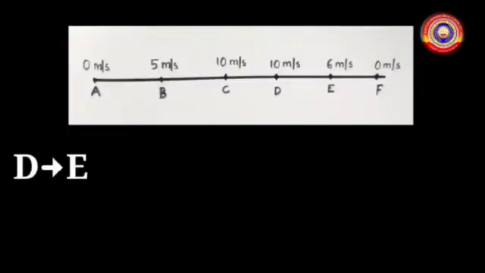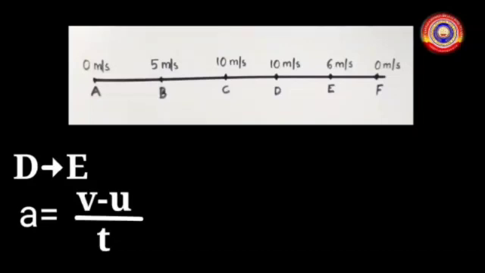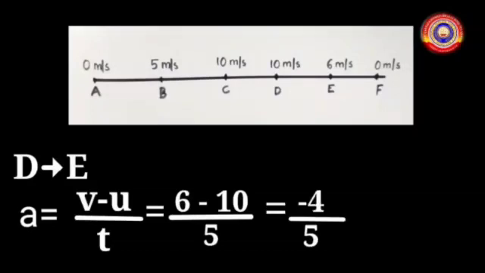See this, D to E. a = (v - u) / t. Final velocity 6 meter per second. Initial velocity 10 meter per second. So a = (6 - 10) / 5, that is equal to -4/5 = -0.8 meter per second square.